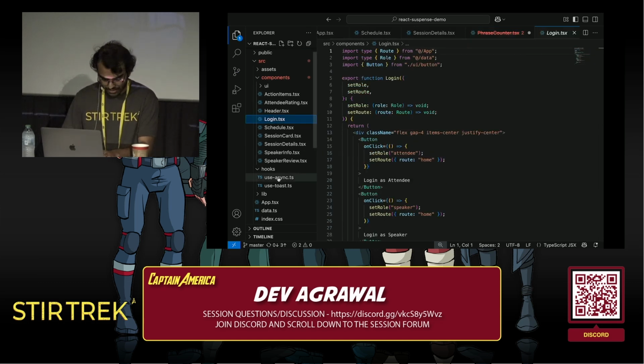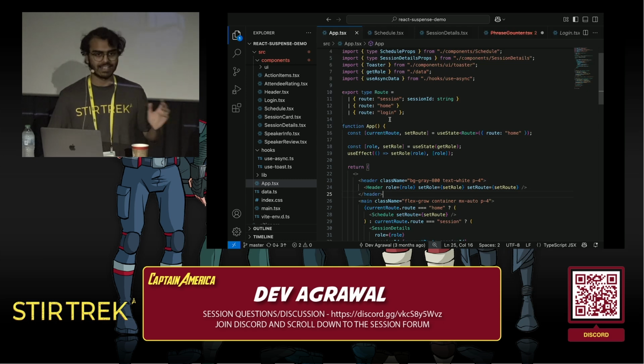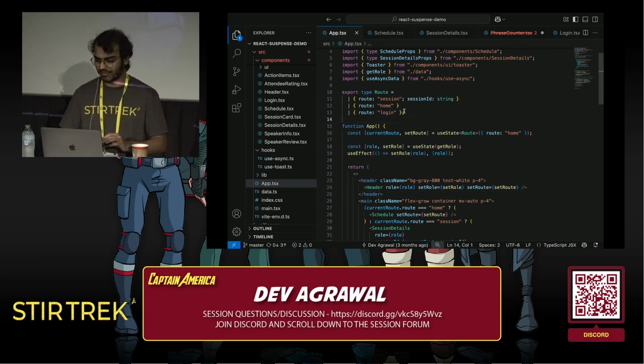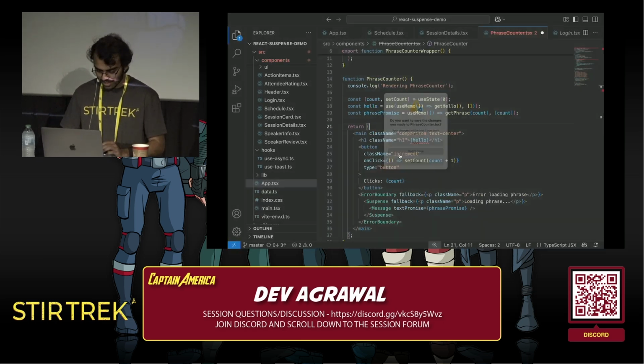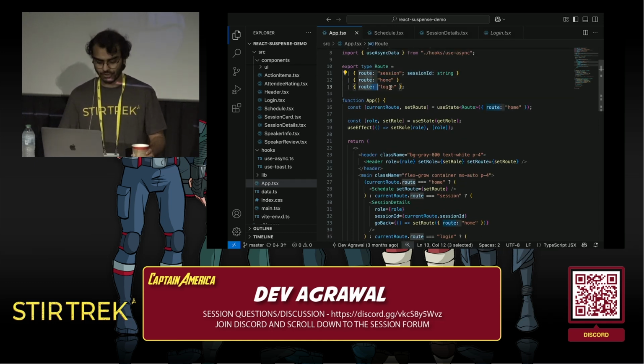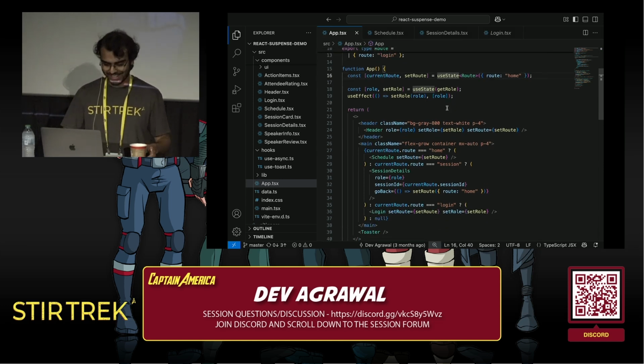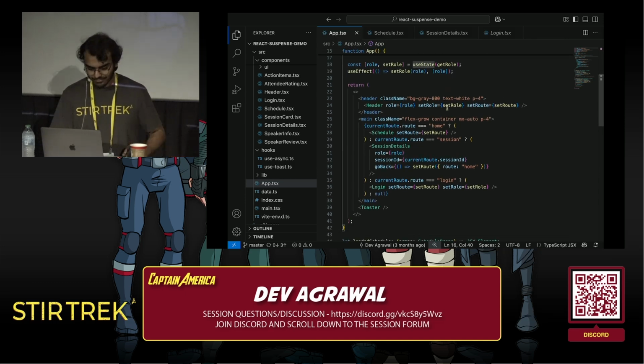Let's hop into our app.tsx here. This is using React. But again, if you've used any front-end framework, this should be relatively familiar. OK, so we have a mini router here. So we can be on the session page, or the home page, or the login page. And we have a piece of state that represents this. Please don't do this in real apps. Use a real router. But this is just for demo purposes.